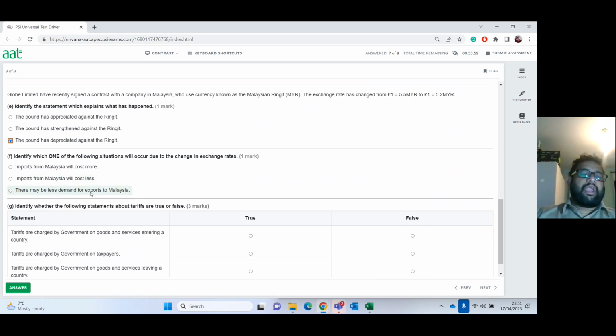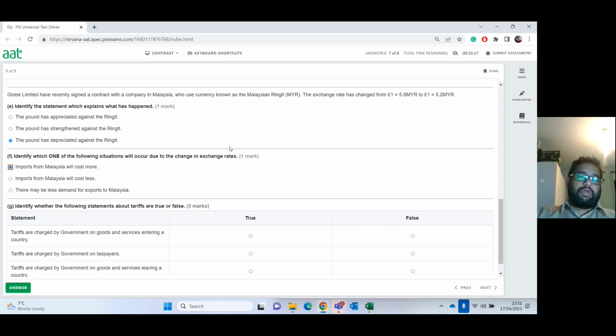There may be less demand for exports to Malaysia, because you have to think about it. If I'm going to pay for 1,000 ringgit worth of goods, I used to pay a smaller amount when the pound was strong. But if the pound has depreciated, I end up paying more to satisfy the cost of that country, because they're not going to sell it initially in pounds; we have to convert their currency into pounds. Therefore, this is going to cost us more. In case the pound has appreciated, that means it's good news for us. I will be able to buy more for less of my money.